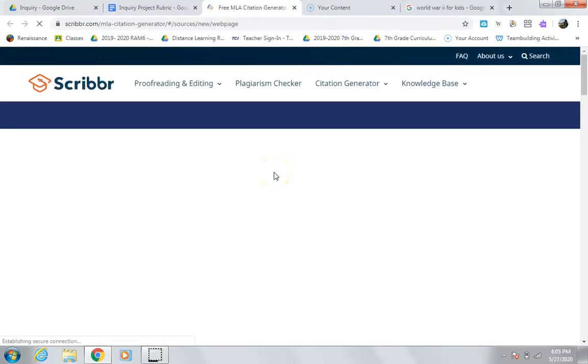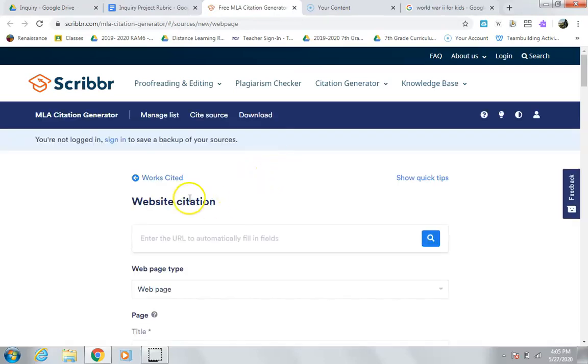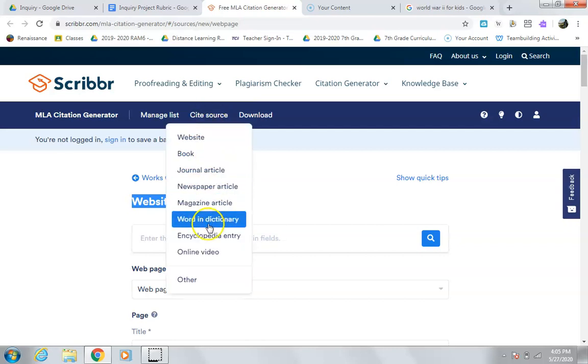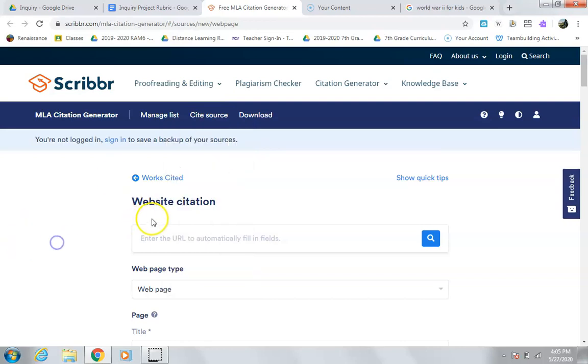And I have this works cited generator automatically on for a website citation. I feel like this is where we're getting most of our information, but I'm also going to show you how to do the online video citation, because I feel like YouTube is another great place for information. If you ever want to switch what you're citing, again, citing is just giving credit to whoever said the fact first, which probably was not you. You can go right here to cite source, and it'll let you do a book, a journal, a newspaper, whatever you want, but we're going to start with website.